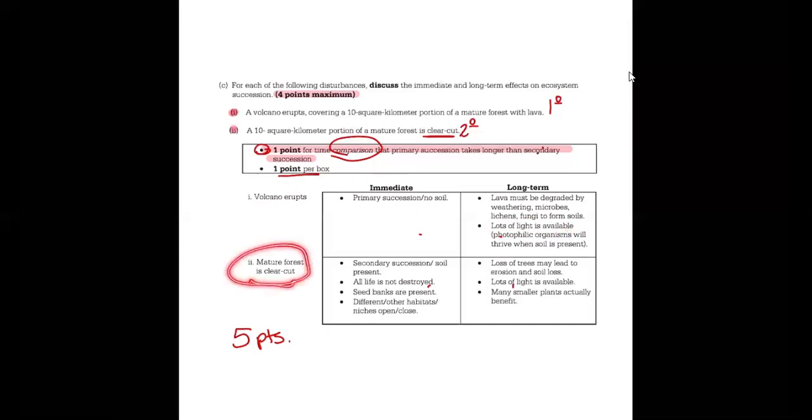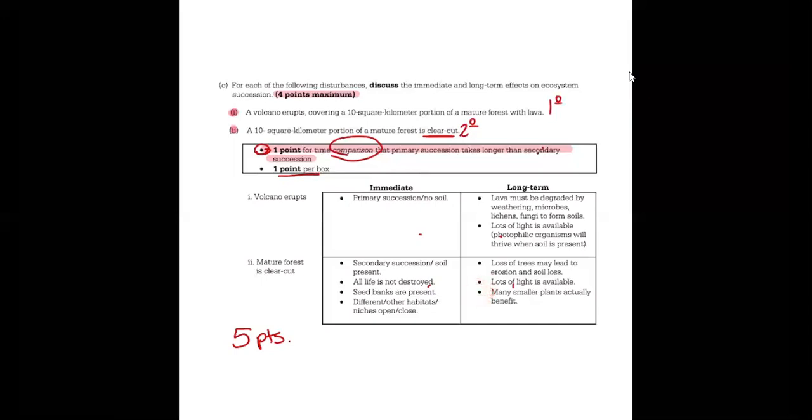The second bullet point, or the next row, is talking about the clear-cut forest. You're identifying that as secondary succession. That's the easiest way to do it. And then you can also talk about in the immediate effects that there's still soil present. Because there's still soil present, you still have microbes, there's still seeds in the soil, and maybe even underground organisms. But in the long-term effect, because you no longer have those trees there, you might get erosion and soil loss, and a change in the light availability because now you don't have all that shade that was previously there.